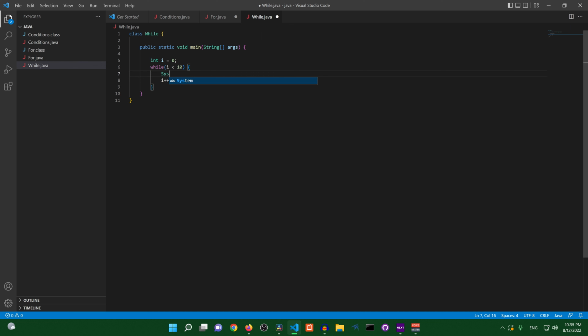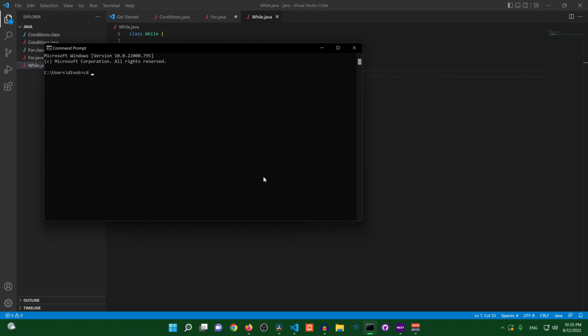So I'll say System.out.println, and we'll just go ahead and print i. And let's save this. Open a terminal, and if you've done this before, let's go to our desktop and Java folder. And now let's compile. So we'll say javac while.java. And we're going to run it by typing java while. And we can see that we get our 0 through 9, kind of as we expected with the for loop.